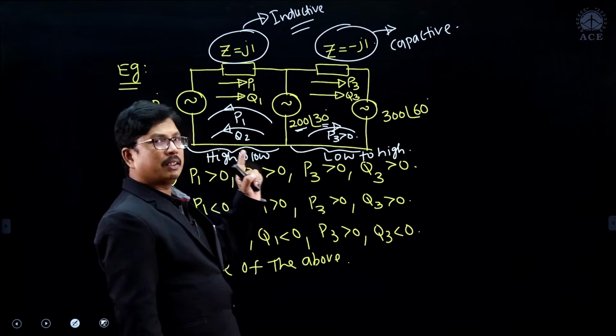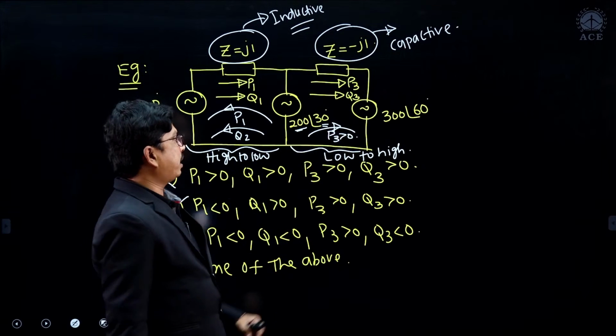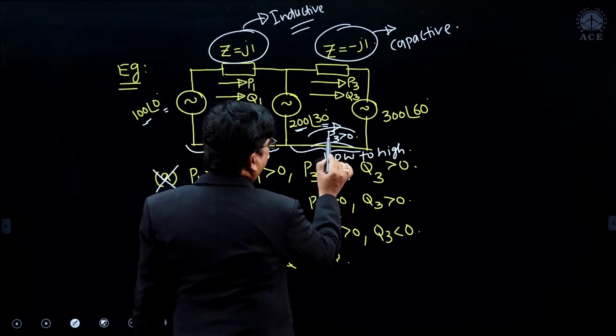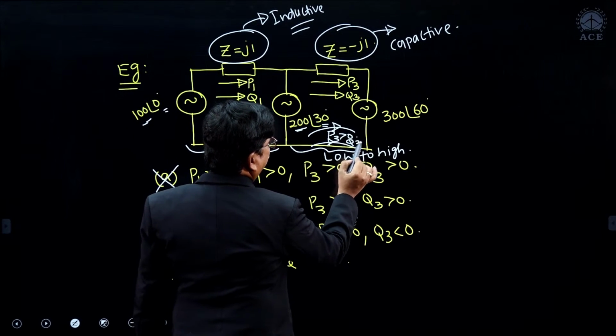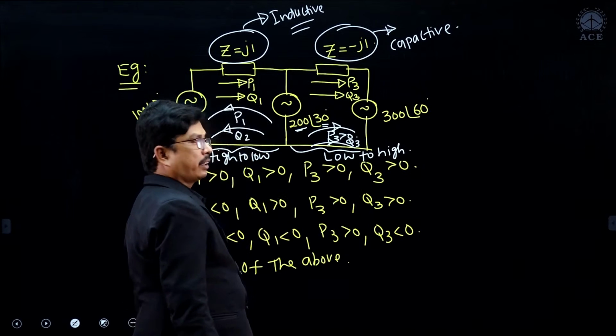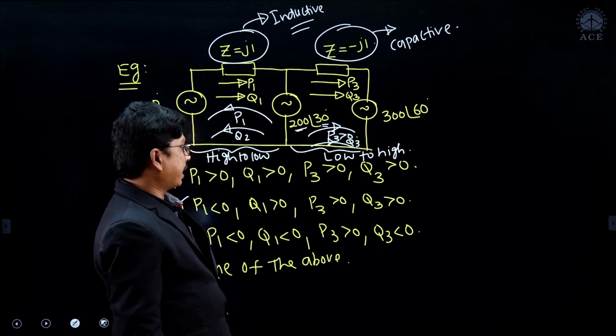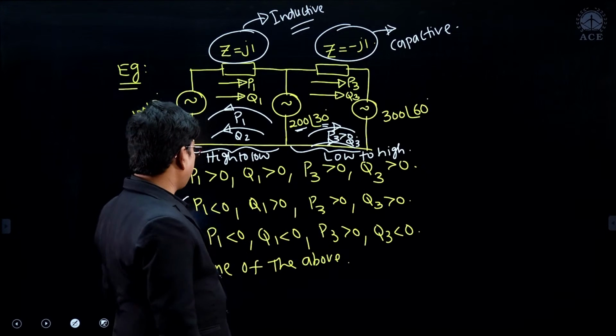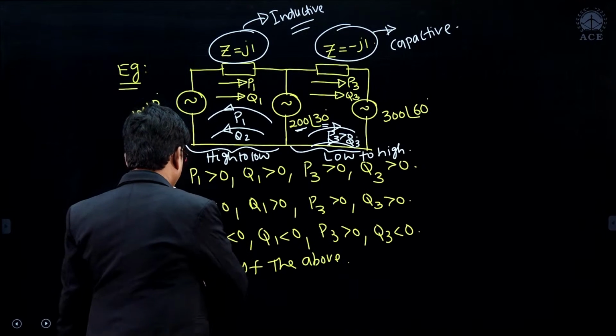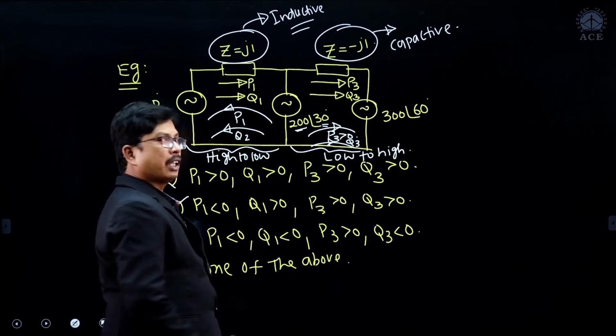The reactive power always flows from low voltage to high voltage, so it is also moving in the same direction. This is the direction of Q3, so Q3 is also moving in the same direction, so Q3 greater than 0. So Q3 greater than 0 means no option is matching, none of the above.